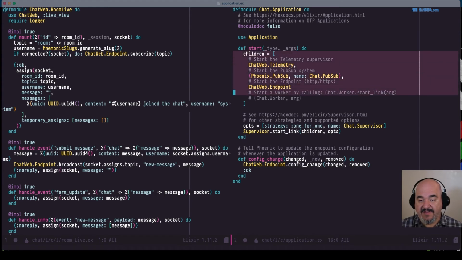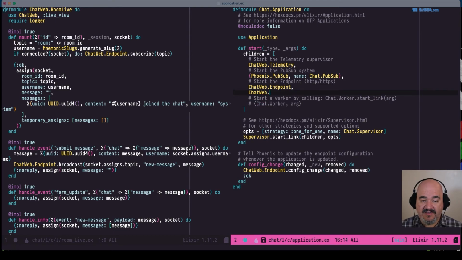So here's our children in our application. This basically starts all our supervision tree, which means that anything in here is supervised, which means if it goes down for one reason or another, then Phoenix will try to start it back up. Our application will try to start it back up in the last known good state, which is pretty sweet. So we can say it was ChatWeb.Presence.